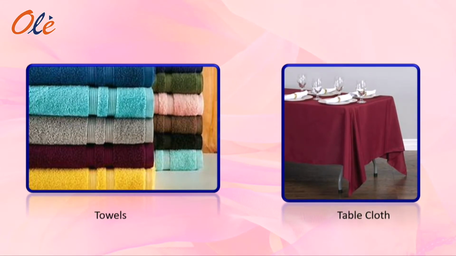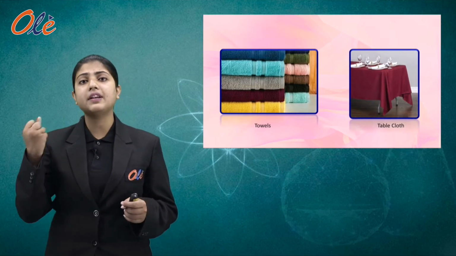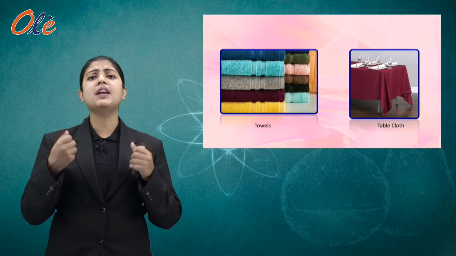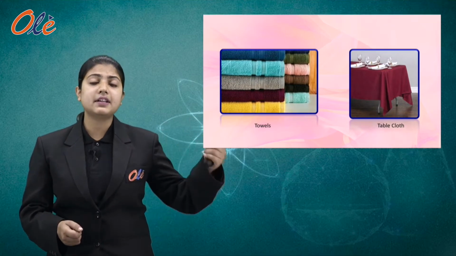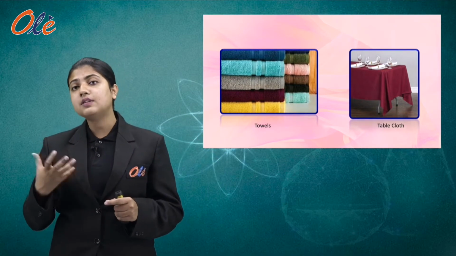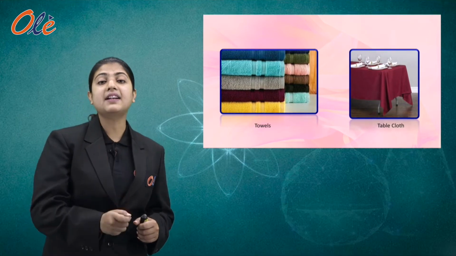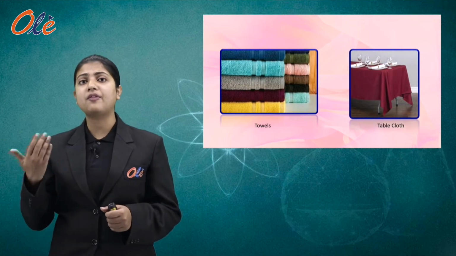And again he observed that the texture of the towel was very different from that of the tablecloth. So he asked his mother, Mom, why is the texture of different cloth material different? So his mother said that different clothes are made up of different types of fabric.